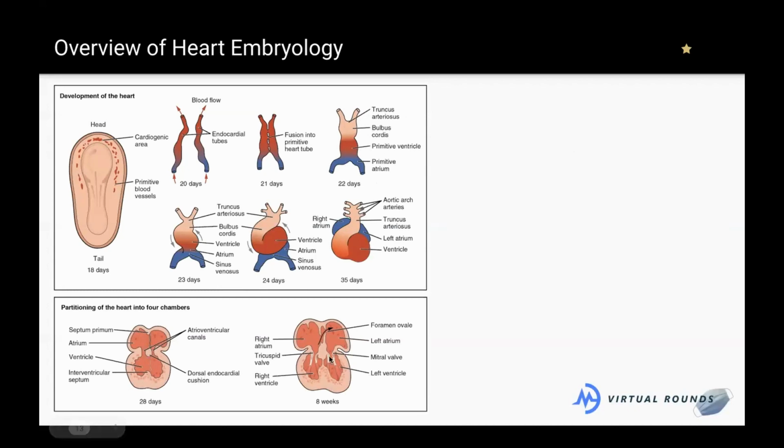So as you can imagine, if these septums don't form appropriately, then we can have blood flowing between these two. And as the heart beats, it's going to be pushing blood into chambers where it shouldn't be going. So that's kind of broadly how a lot of these defects can develop. And there are other types of defects where this tube doesn't twist properly or this tube doesn't separate properly, but we won't get into that because those get a little bit sticky.